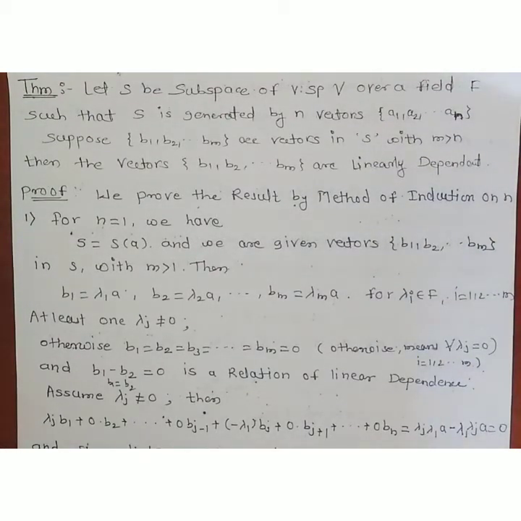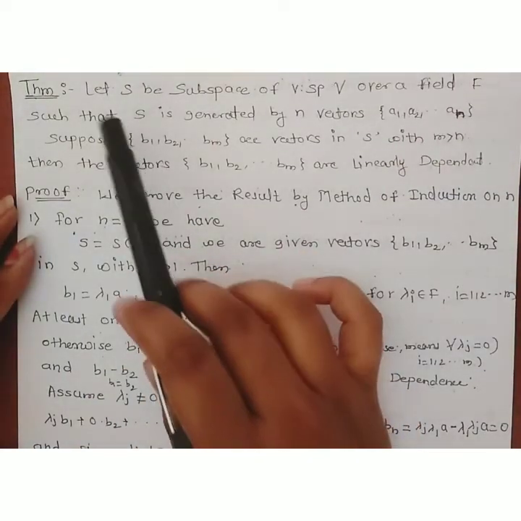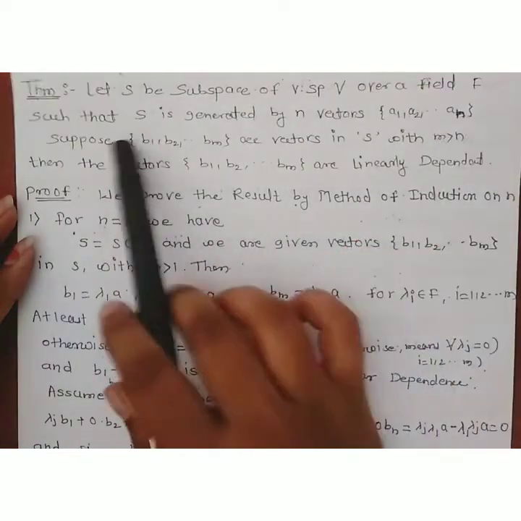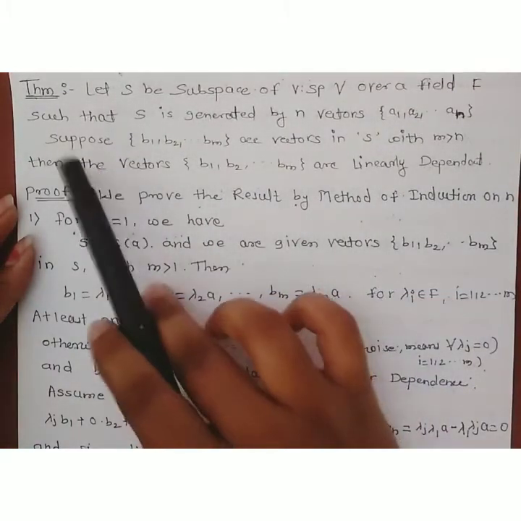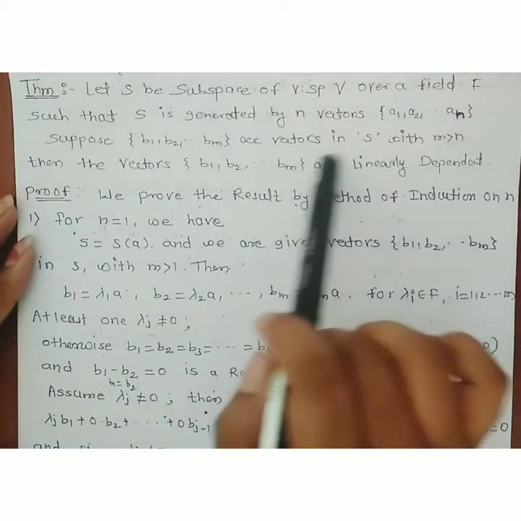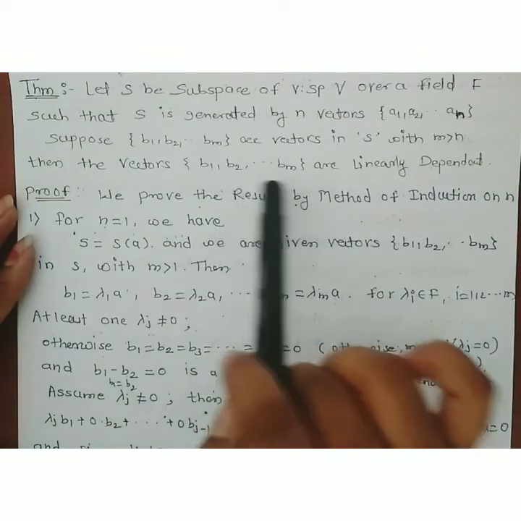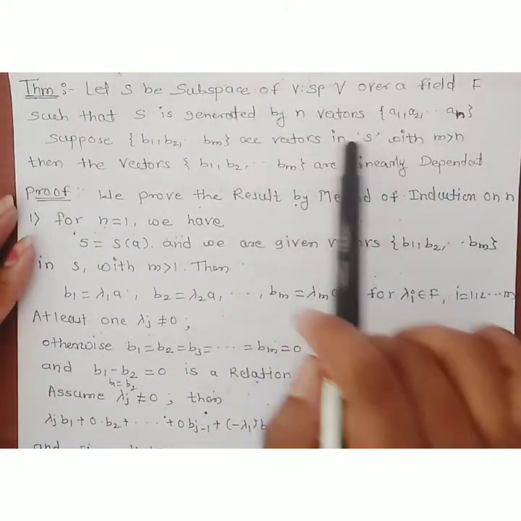Hello students, in this lecture we study some examples which are based on this theorem. We have already proved this theorem. The theorem statement is: let S be a subspace of the vector space V over the field F such that S is generated by n vectors a1, a2, ..., an, and suppose b1, b2, ..., bm are vectors in S with m greater than n, then the vectors b1, b2, ..., bm are linearly dependent. This is the statement of the theorem.